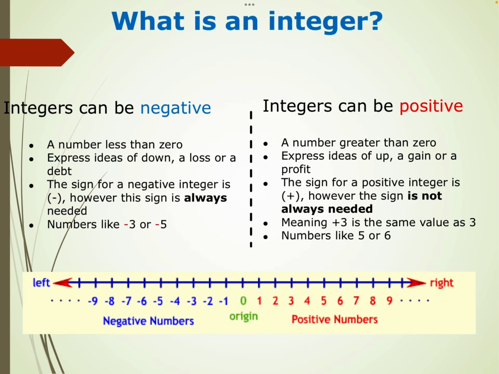So positive numbers are always greater than 0. They give the idea of how much is the gain, profit, and upside. The sign of positive need not be mentioned every time. Meaning of +3, okay.